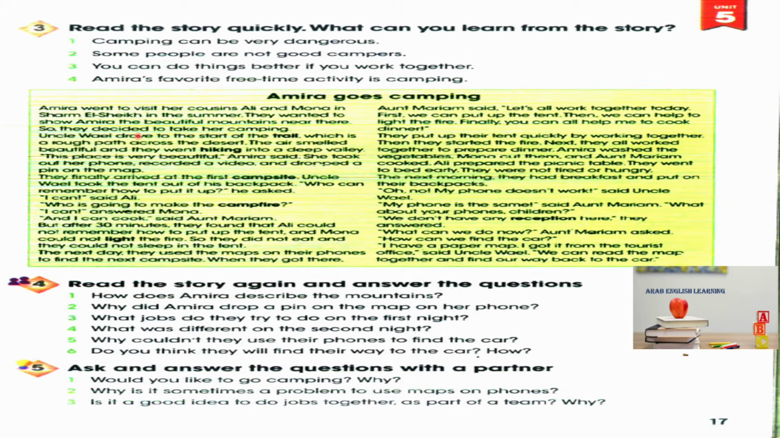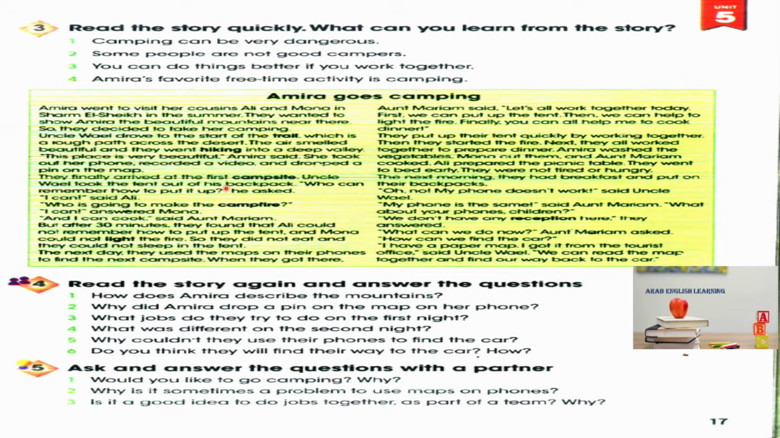Amira goes camping. Amira went to visit her cousins Ali and Mona in Sharm el-Sheikh in the summer. They wanted to show Amira the beautiful mountains near there, so they decided to take her camping. Uncle Wael drove to the start of the trail, which is a rough path across the desert. The air smelled beautiful, and they went hiking into a deep valley. This place is very beautiful, Amira said. She took out her phone, recorded a video, and dropped a pin on the map.